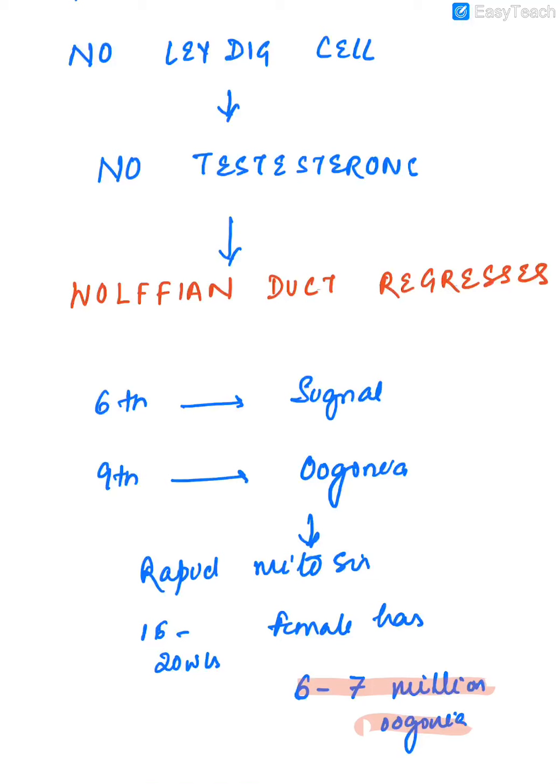So again, we'll summarize. By the 6th week, the gonad receives the signal that it will form the ovary. By the 9th week, the primordial germ cells will produce oogonia. This oogonia undergoes a process of rapid mitosis, and by 16 to 20 weeks, the female has around 6 to 7 million oogonia, which is the highest number of oogonia that the female will have at any point of life. This is the highest number. After that, the oogonia persistently undergo atresia and decrease in number.